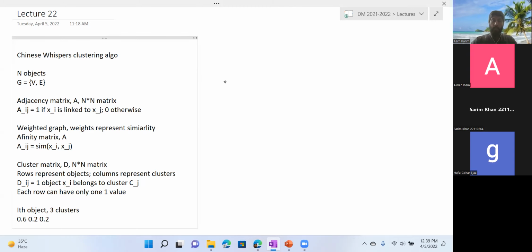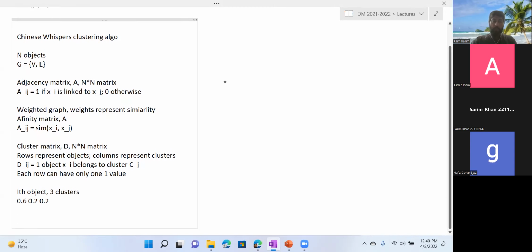So it means that object i has a probability of belonging to cluster 1 as 0.6, and to cluster 2 and cluster 3 as being 0.2. And of course, if this was hard clustering, then this would be 1, 0, and 0. In this row, there is only 1, and the rest are 0.